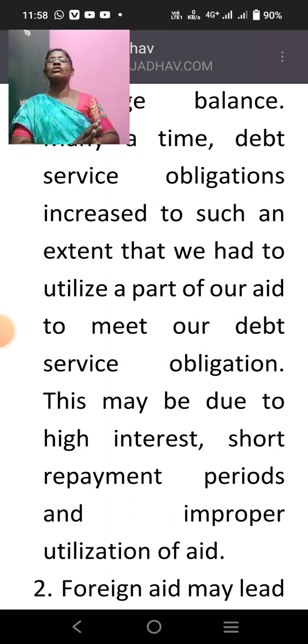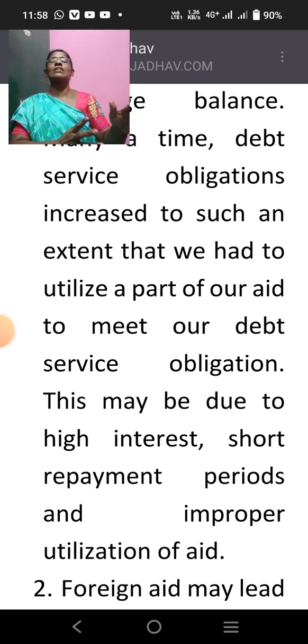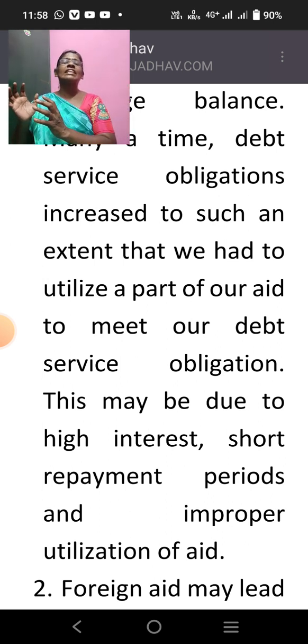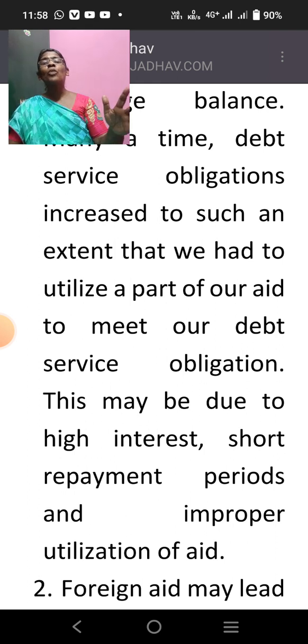To pay interest in the form of foreign exchange, the major part of the foreign aid we receive has to be paid as interest. So that is a danger in foreign aid in the form of loans. This may be due to high interest, a short repayment period, and improper utilization of aid. The people of our nation do not utilize the grants or aid properly, and that becomes a burden.